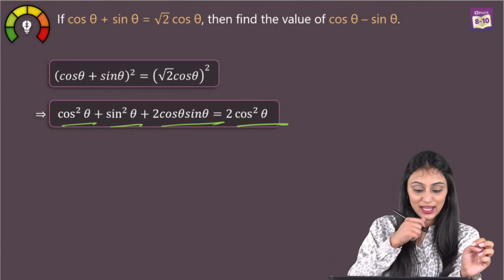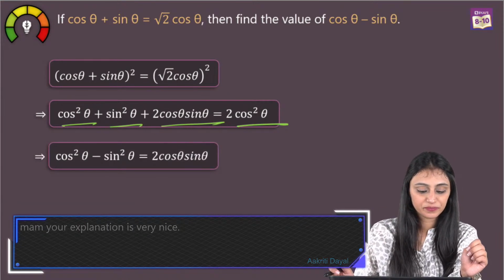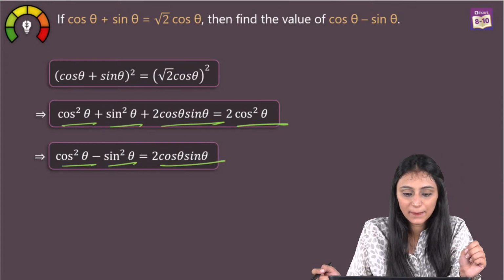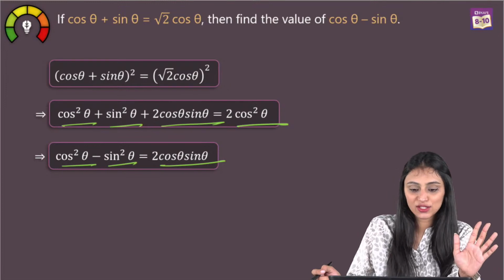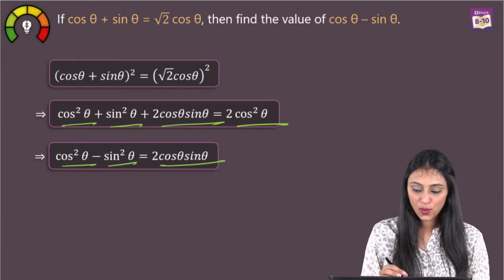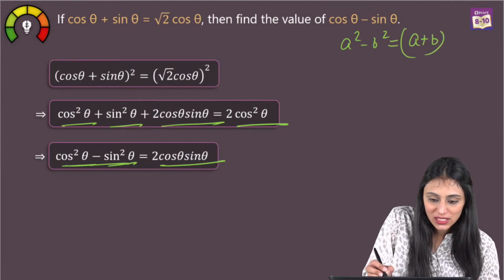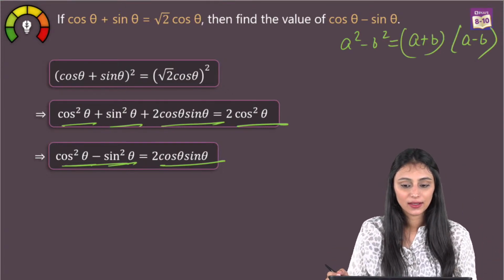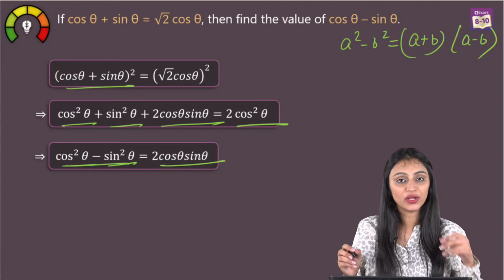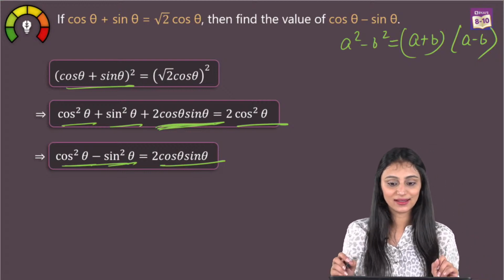Thank you. So on squaring we get this. Now let's take everything on the other side. We have cos square theta minus sin square theta equals 2 cos theta sin theta. This question looks hard, but it's actually very simple, Ananya. It's not difficult. This is nothing but a square minus b square, which is going to be a plus b, a minus b. How 2 sin theta cos theta? Because this is a plus b whole square. When you open the identity, it's a square plus b square plus 2ab. Don't forget to write this.